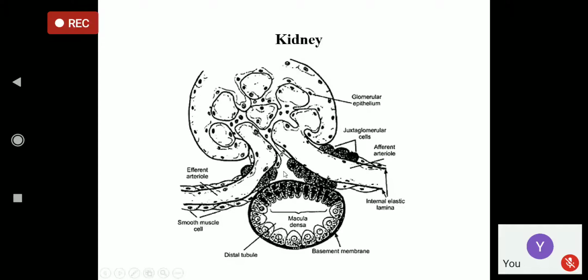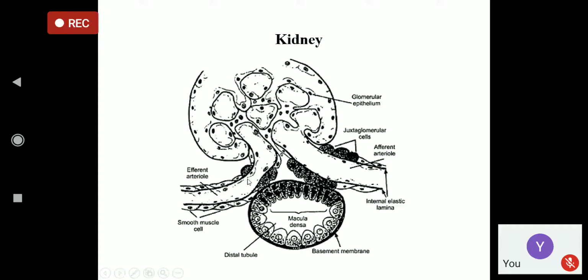Why is it so? Because when there is hypotension, low blood pressure, the pressure of filtration in the glomerulus is less. When the effective filtration pressure is less, the glomerular filtration and the glomerular filtration rate both will be less.